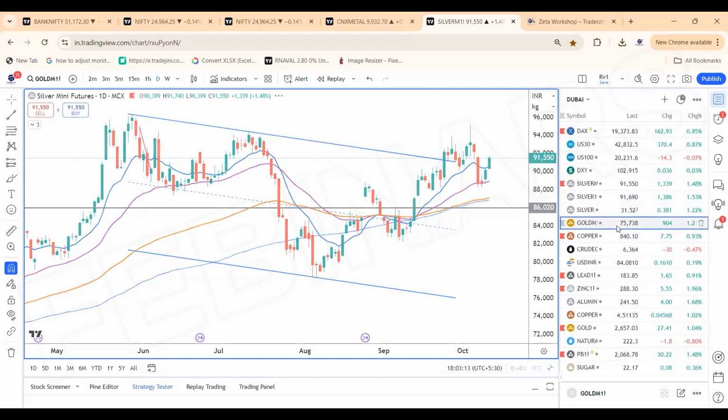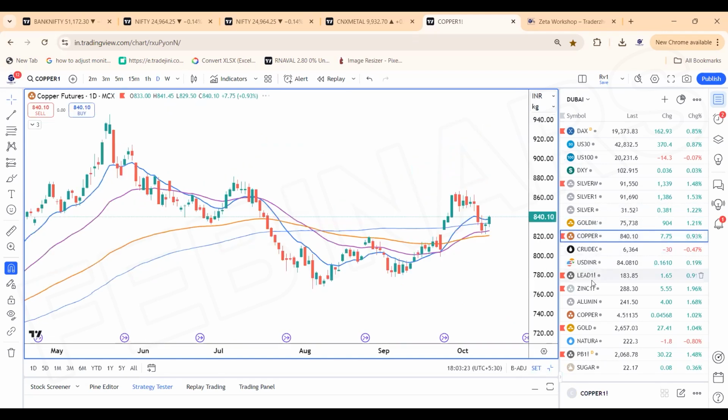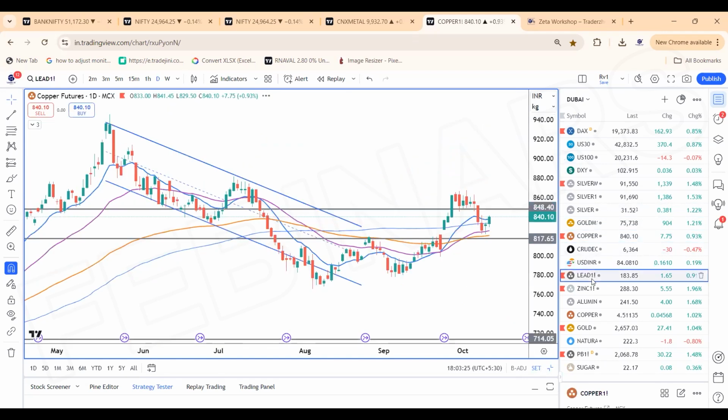Gold has got a stronger note. We are seeing the strong trend and the bullishness. What needs to be done, we need to watch out. All the metals are getting bullish. I am ultra bullish on lead.